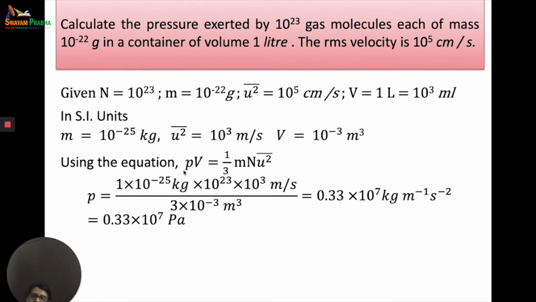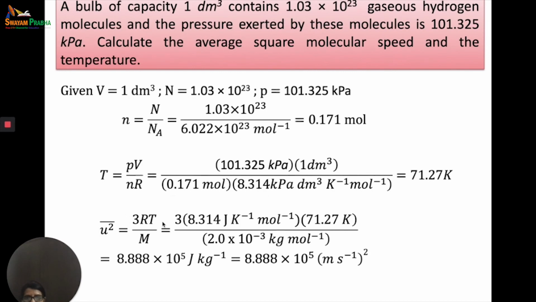Now if I substitute the values of mass, u bar square, and V into PV is equal to 1 by 3 m N u bar square, I will get this kind of term. So 1 into 10 to the power minus 25 kg into 10 to the power 23 into 10 to the power 3 meter per second, divided by 3 into 10 to the power minus 3 meter cube. So when I solve this, I get 0.33 into 10 to the power 7 kg per meter per second square, which can also be written as 0.33 into 10 to the power 7 Pascal.